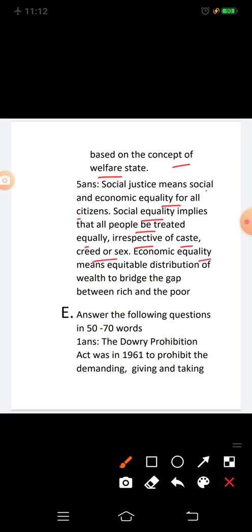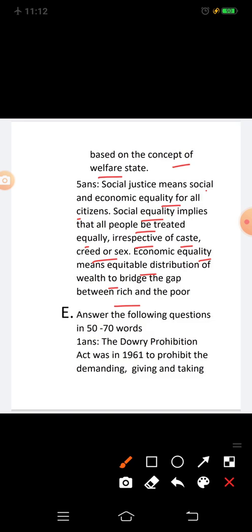Economic equality means equitable distribution of wealth to bridge the gap between rich and the poor. So, dear student, here your section D question and answer is completed.